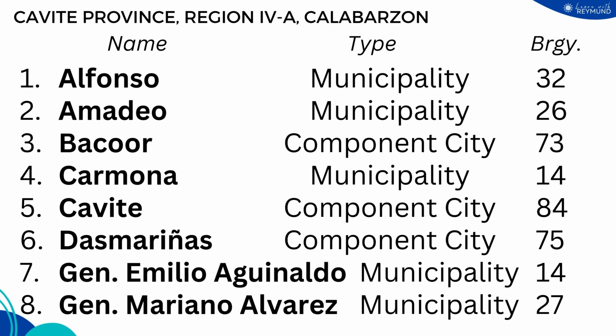We have the municipality of Alfonso with 32 barangays, municipality of Amadeo with 26 barangays, the component city, the city of Bacoor with 73 barangays, the municipality of Carmona with 14 barangays, the component city, Cavite City with 84 barangays, the component city, Dasmariñas City with 75 barangays, the municipality of General Emilio Aguinaldo with 14 barangays, and the municipality of General Mariano Alvarez with 27 barangays.